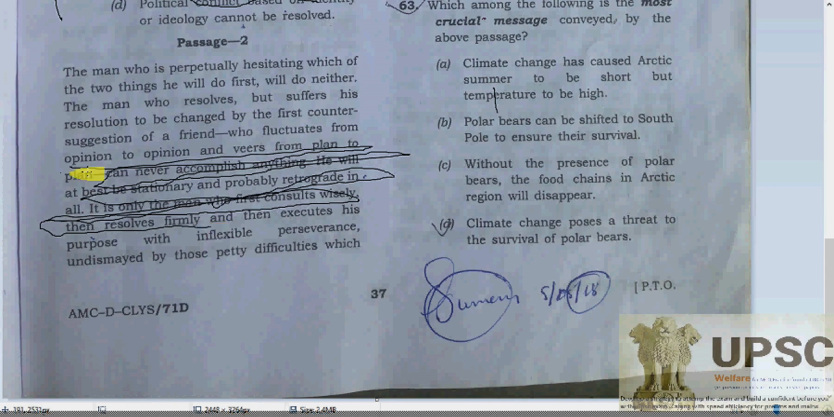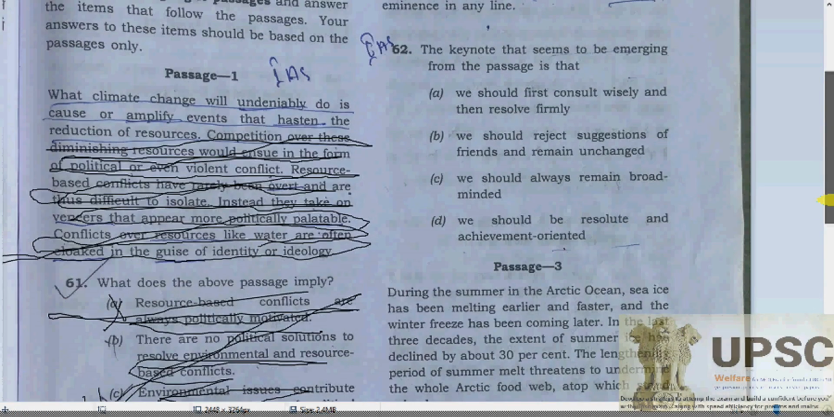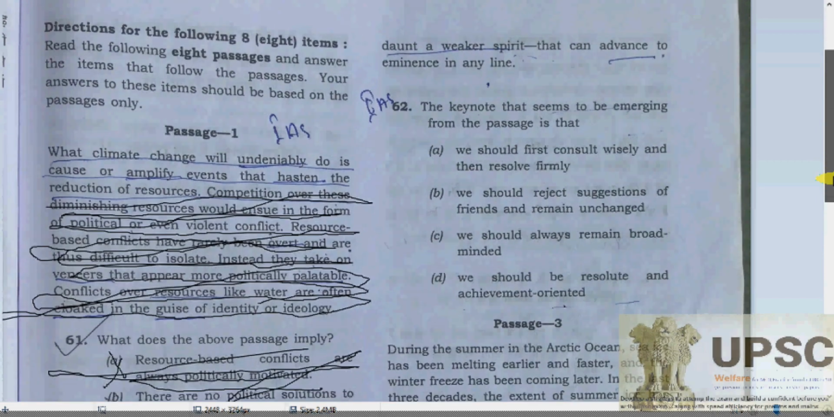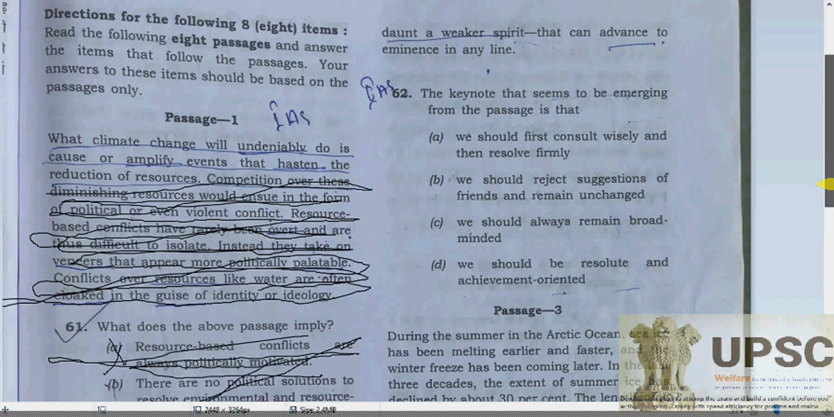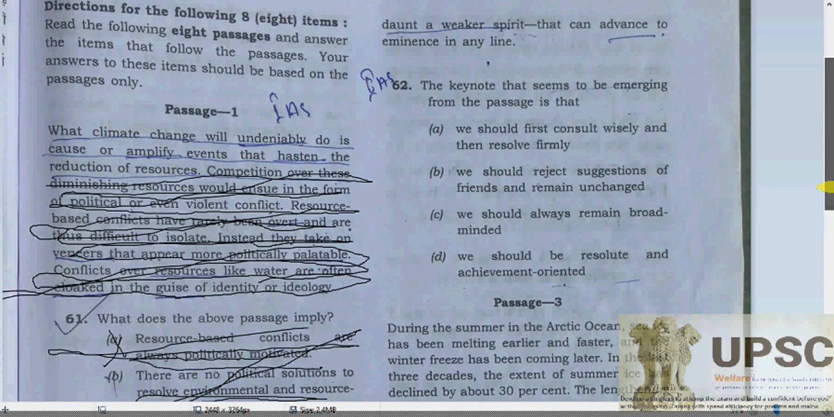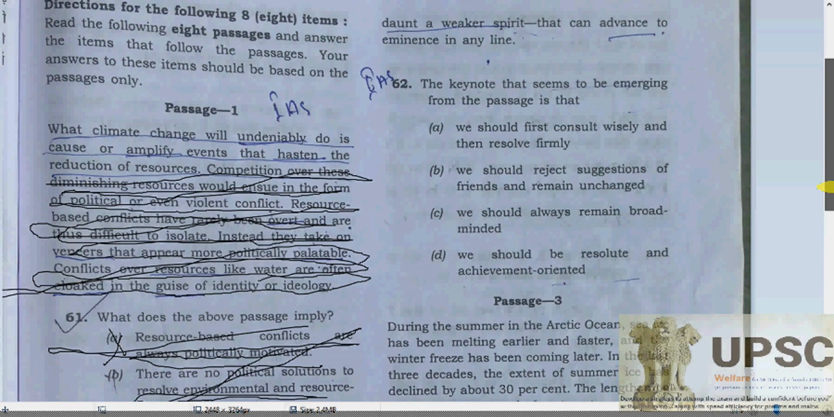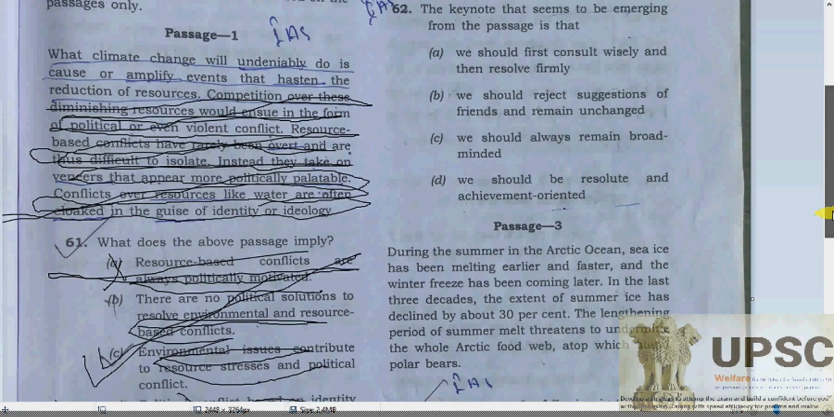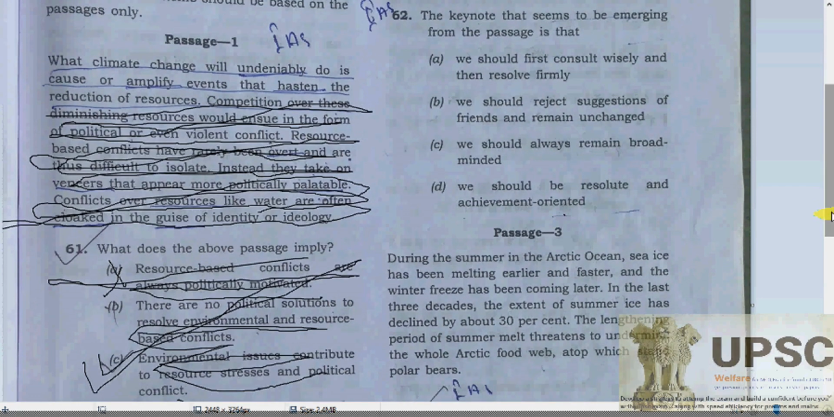So the one thing here is that perseverance is undismayed, especially undismayed by petty difficulties. Yes, the weaker spirit cannot advance to eminence in any line. So what is going to be the reflection there, the question? Definitely there shouldn't be doubts in that.